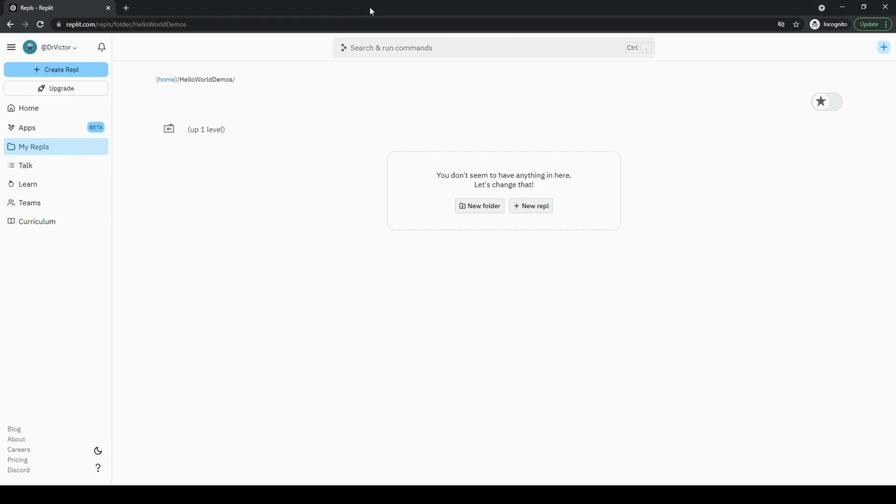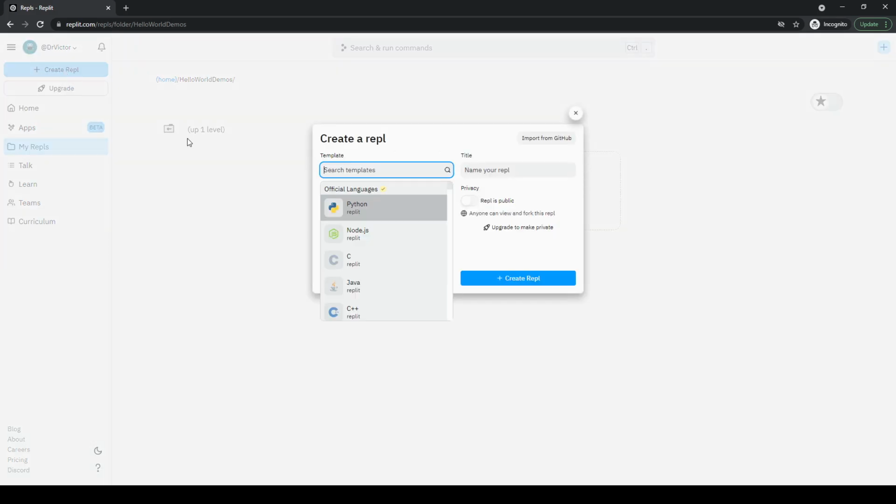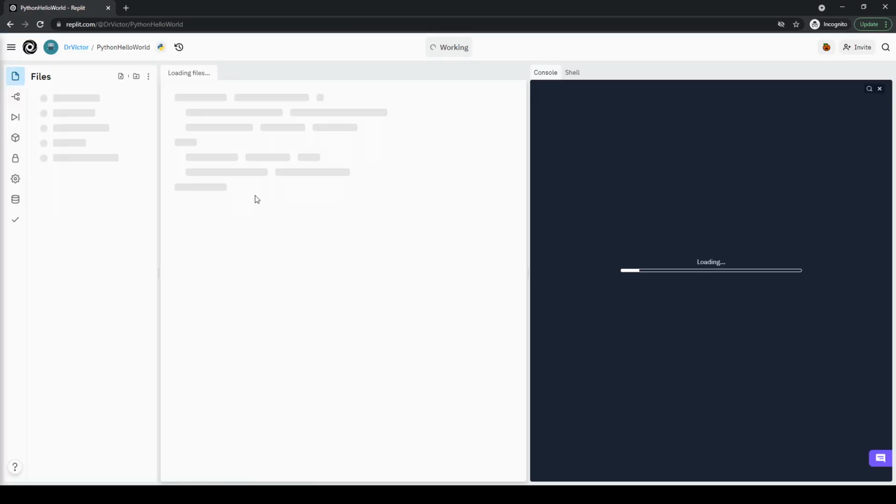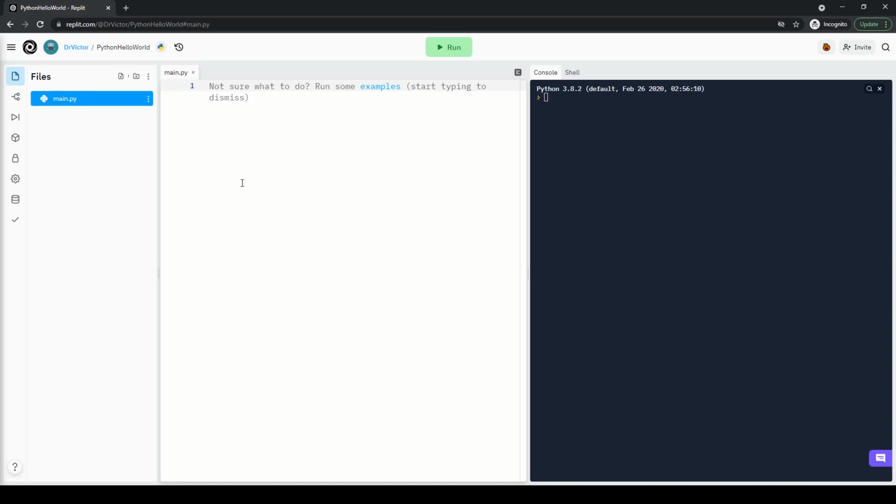Over here, I am writing the code in repl.it, and I have a folder here. So I'm going to create one repo, which is basically a piece of code, and I got to choose the Python programming language. I'm going to name it with something that I'm familiar with. Let's call it Python Hello World. Okay, so I create this one. So I'm going to load up some stuff, and I can start writing the program in the Python language. Okay, so this is what I'm going to do.